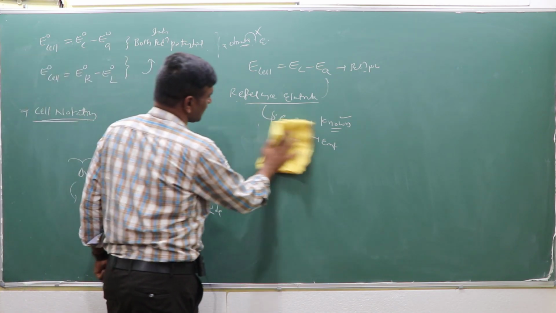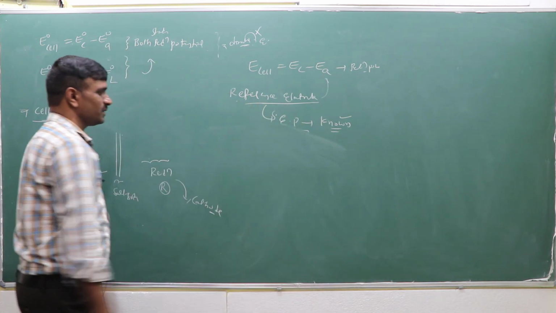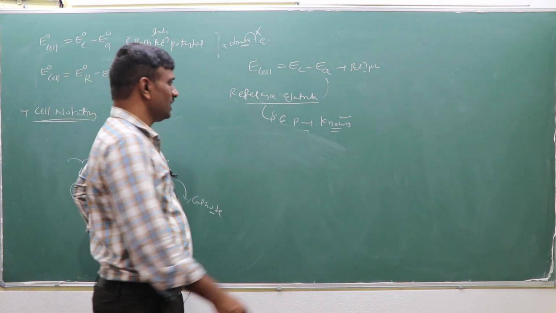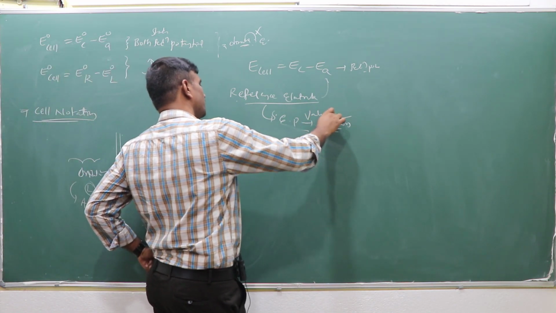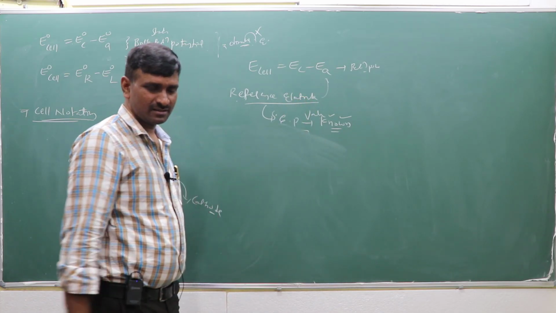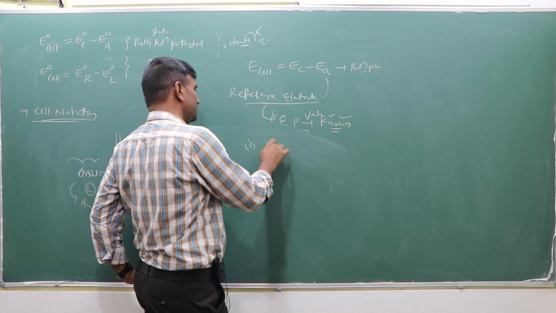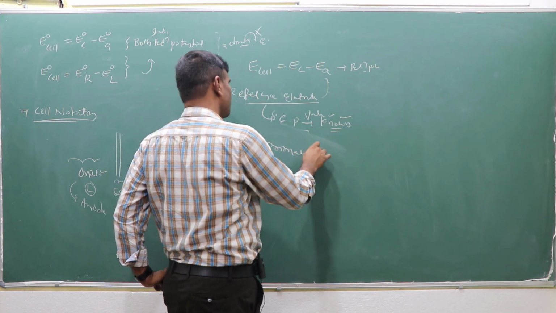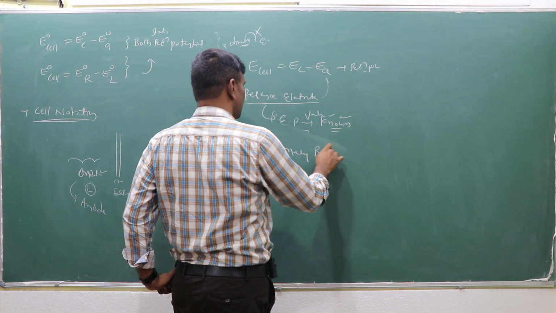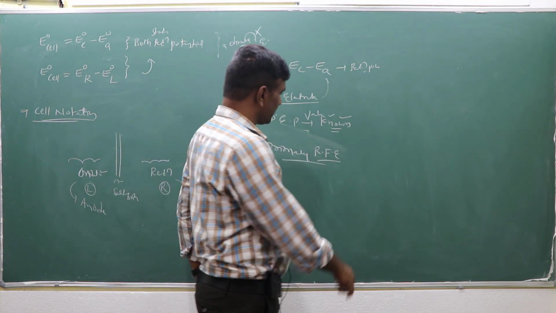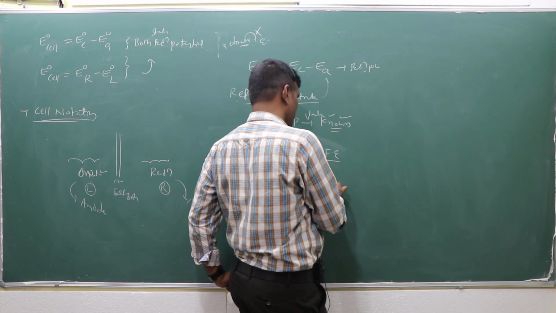Right? So in a reference electrode, the standard electrode potential value is already known. That electrode is called the reference electrode. We are using two electrodes. One is the primary reference electrode, which we are using as the hydrogen electrode.